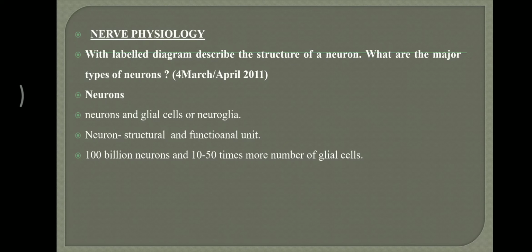So totally we can see 100 billion neurons in our body, but the number of glial cells is very high. Neuroglial cells are very high. Almost 10 to 50 times more glial cells than neurons are present.